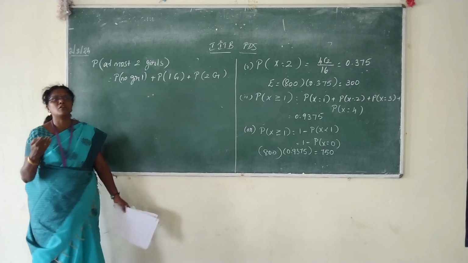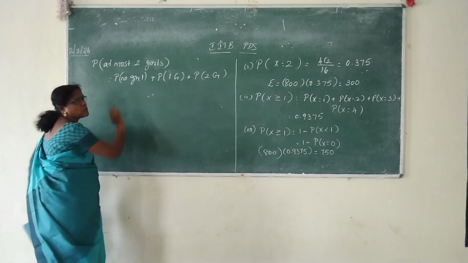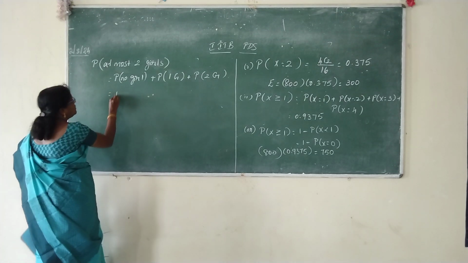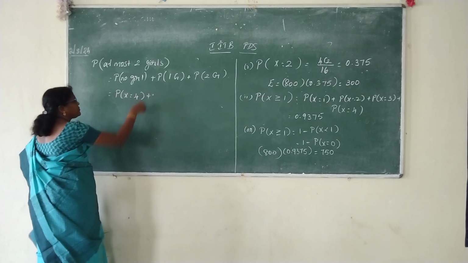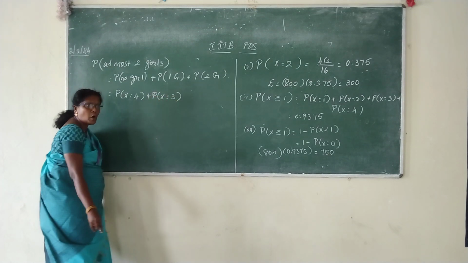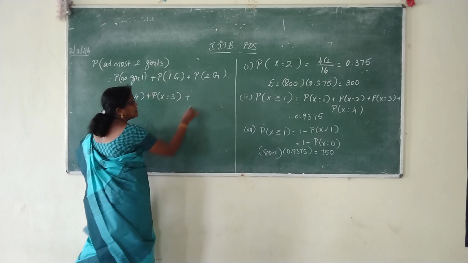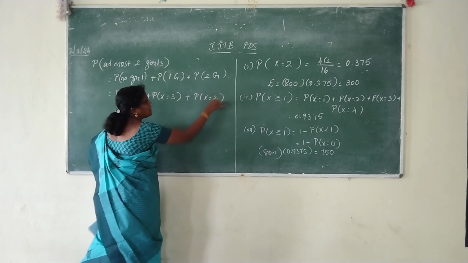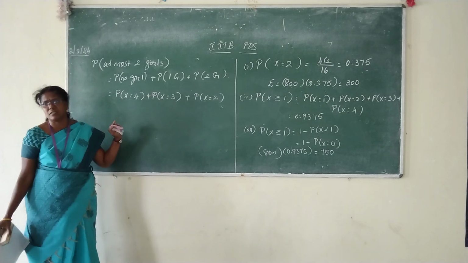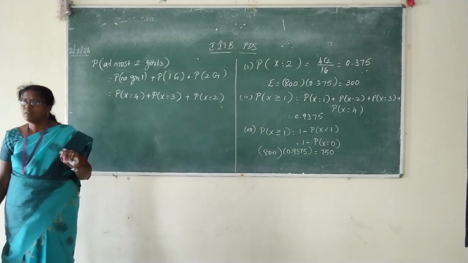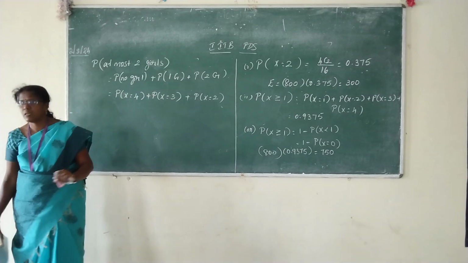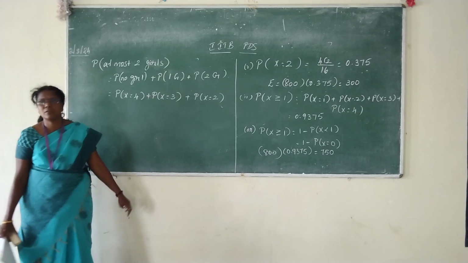Now convert this in terms of boys. No girl means what is the meaning? All 4 are boys. So this is equal to X equal to 4. Next one, X equal to 3. 1 girl means the remaining 3 will be boys. Plus 2 girls means X is equal to 2, remaining 2 will be boys. Can we understand now? Yes, that is how we must try to represent it. Everything is logical thinking. Once you start thinking, statistics is a very easy subject. Okay, understood? Try to solve.